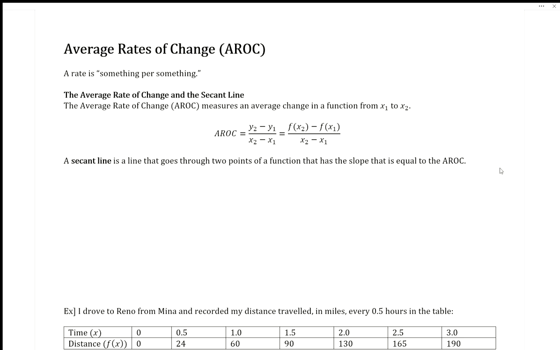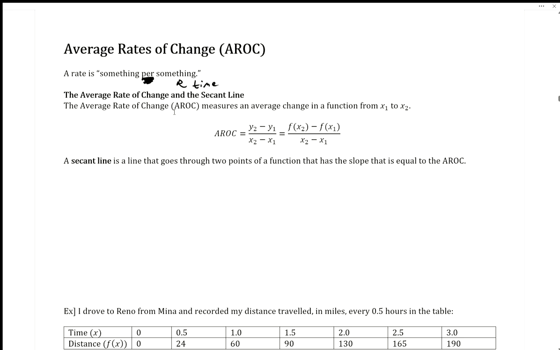So a rate is something per something. It doesn't matter what those somethings are. Often when we are driving, miles per hour is our speed, so distance per time. This second one often involves time. Profit could be dollars per month, or cost in dollars per month. It's really anything per anything. But let's break down the visual of it and look at it mathematically as well.